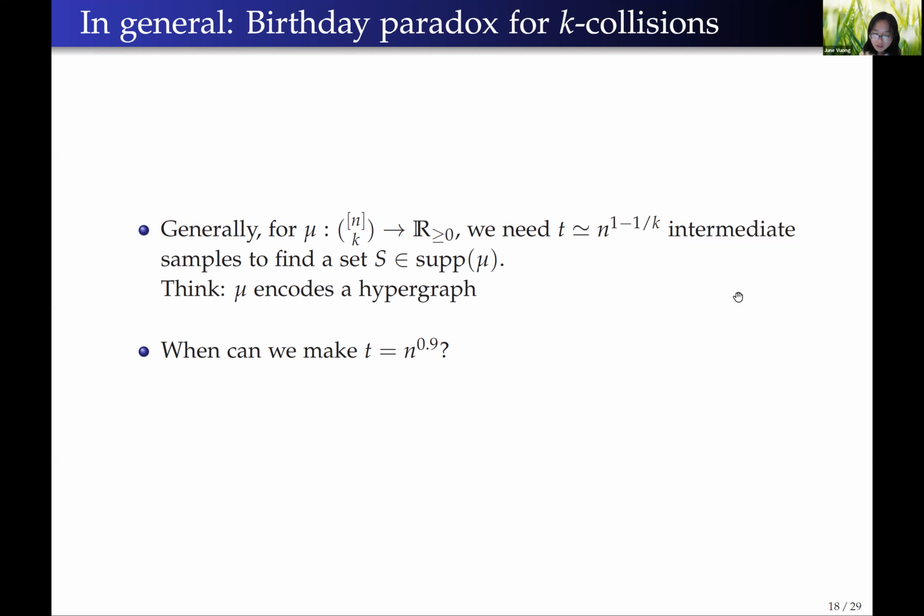Now the question is, okay, it seems we can get from a domain of size n to a domain of size n raised to 1 minus 1 over k, but can we do better than that? Can we get T to be some sublinear function of n whose exponent doesn't depend on k? For example, say T equal to n raised to 0.9. And the answer is that we can, for many distributions of interest. We will formally define the class of such distributions next.